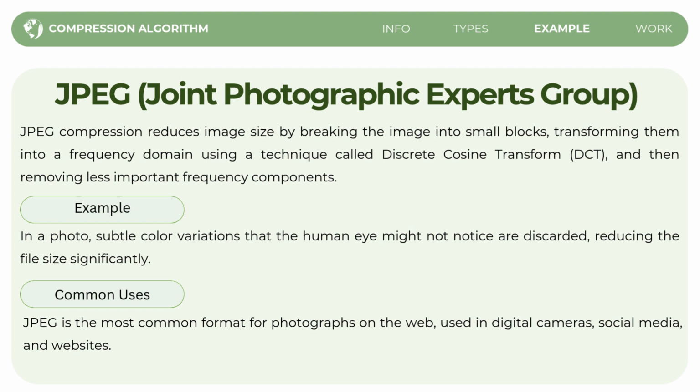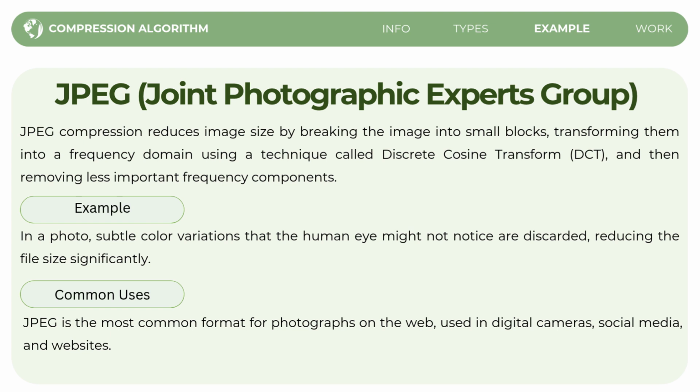So, what is JPEG compression? JPEG compression is a technique used to reduce image size. It works by breaking the image into smaller blocks and transforming them into a frequency domain using a method called discrete cosine transform, or the DCT.